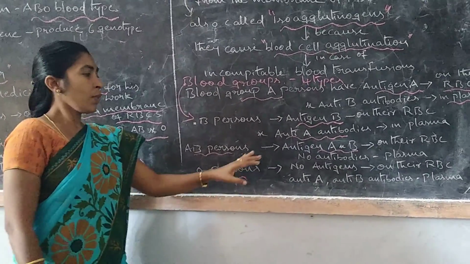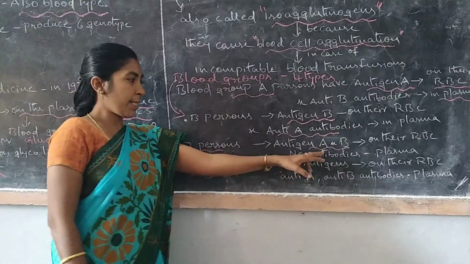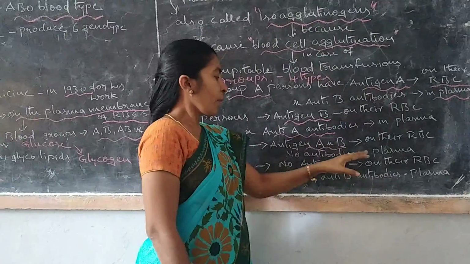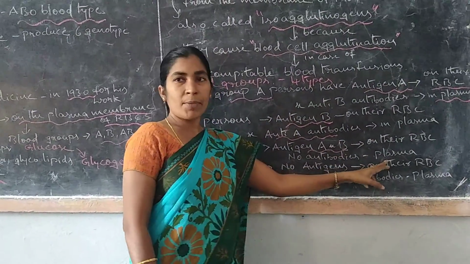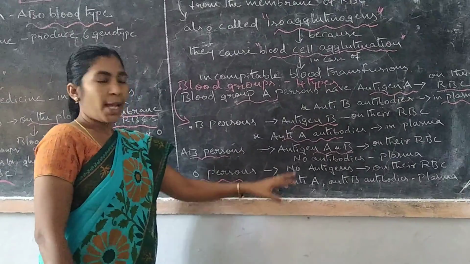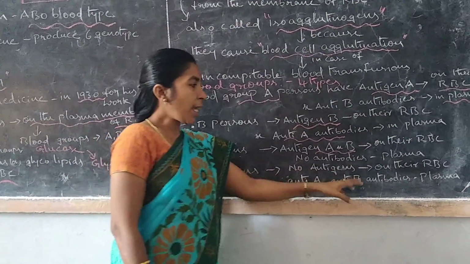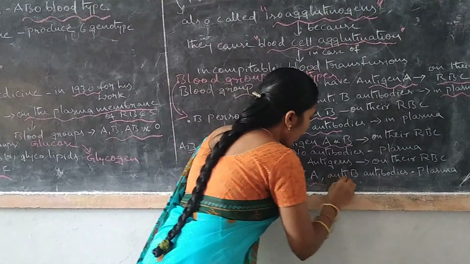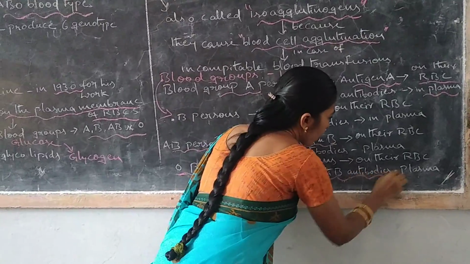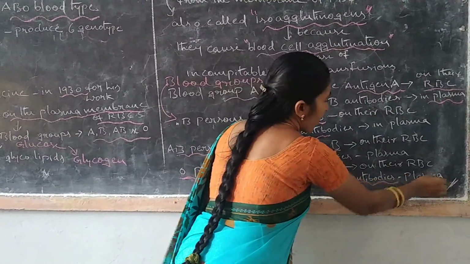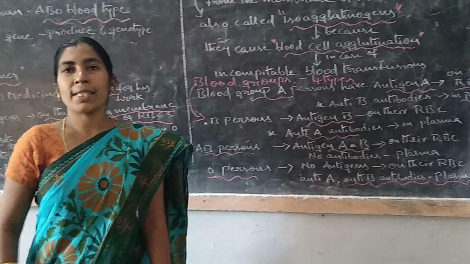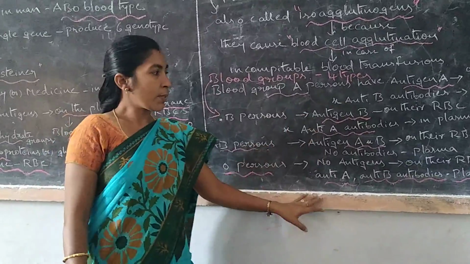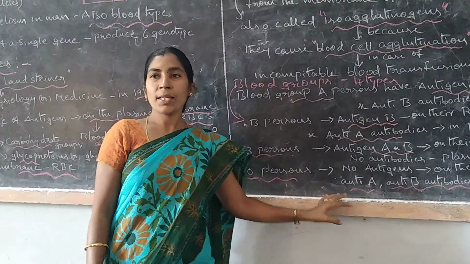O persons have no antigens on their RBCs, but anti-A and anti-B antibodies are present in plasma. Already we know that antibodies are present in plasma. Okay, my dear students, next class we will continue the topic.